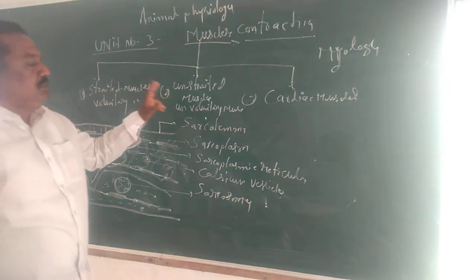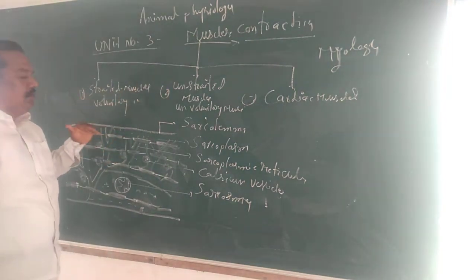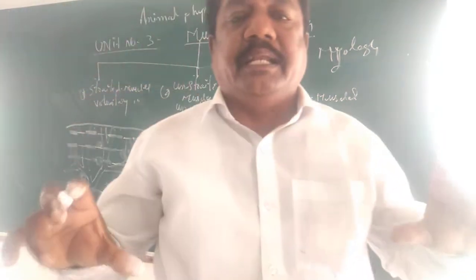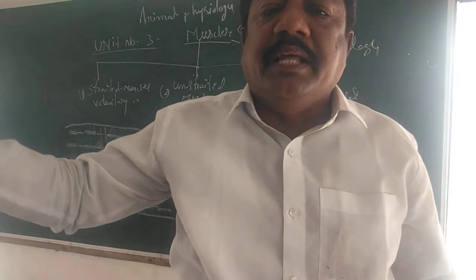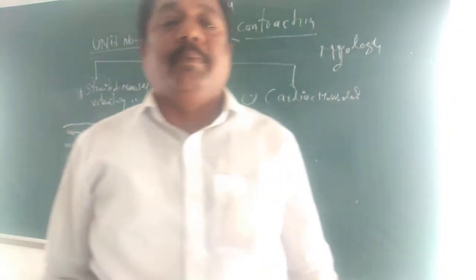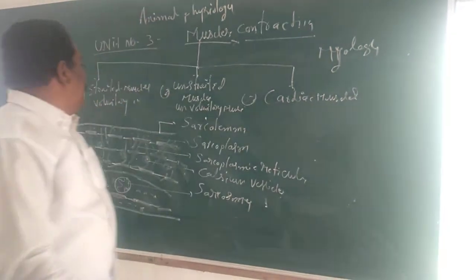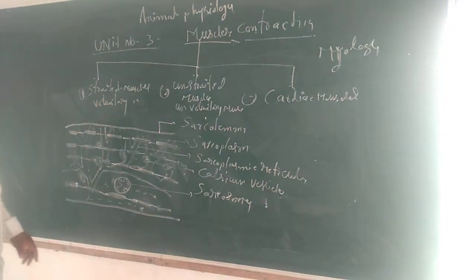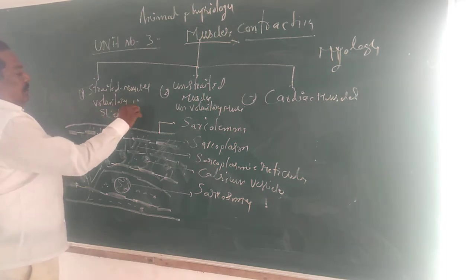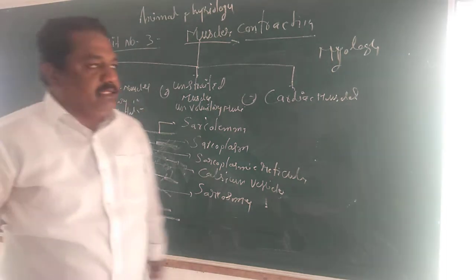Second one, striated. It means the voluntary muscles are also called striated muscles. In the cytoplasm of the striated muscles, what happens? Strips, lines, and bands are there. Those bands are made by the myofibrils. So that's why they are called striated muscles and also skeletal muscles. Striated muscles are also called skeletal muscles.